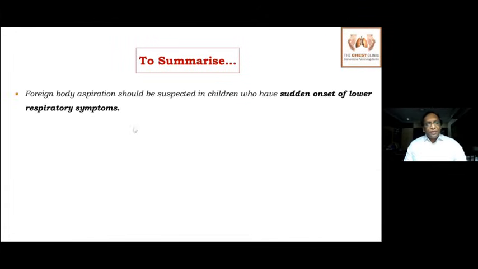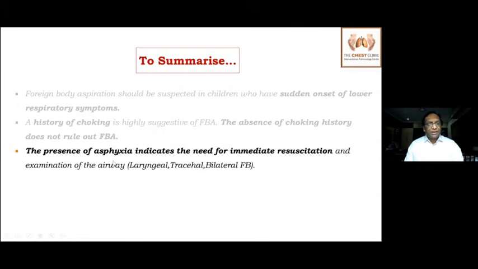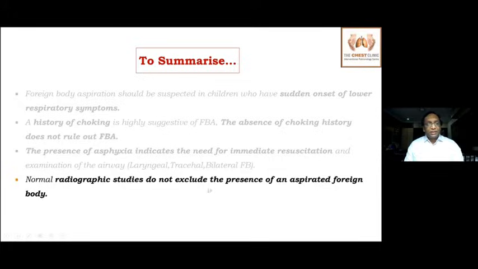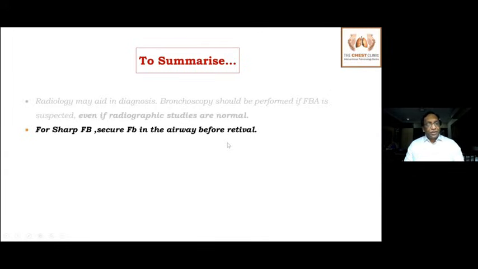To summarize, airway foreign bodies should be suspected in children with sudden onset of lower respiratory symptoms. A history of choking is highly suggestive of foreign body aspiration. Absence of a choking history does not rule out foreign body aspiration. Presence of asphyxia indicates the need for immediate resuscitation and examination of the airway. Normal radiological studies do not exclude the presence of an aspirated foreign body. Radiology may aid in diagnosis, but bronchoscopy should be performed in suspected foreign body aspiration even if the radiology studies are normal. For short foreign bodies, secure the foreign body inside the airway before retrieval.